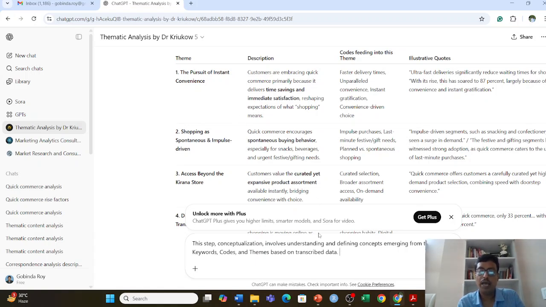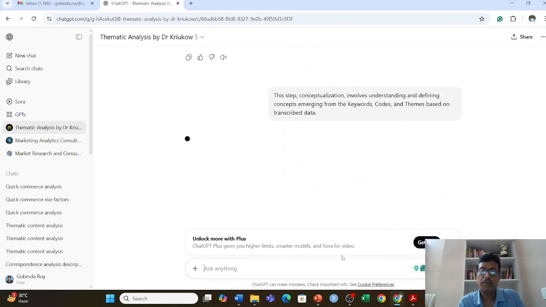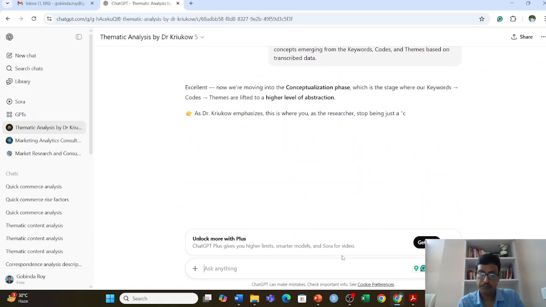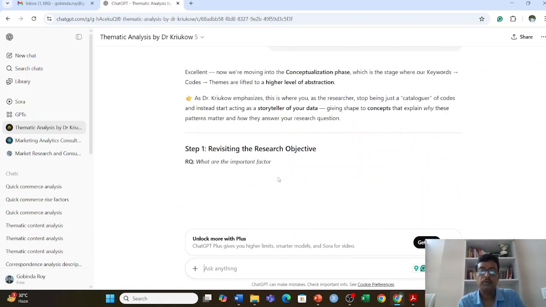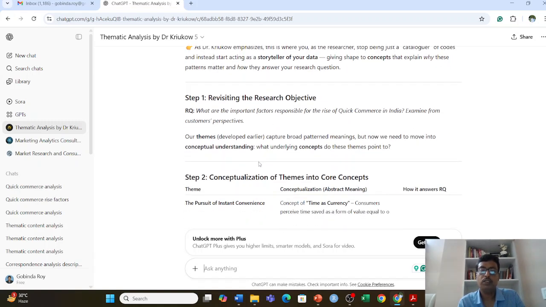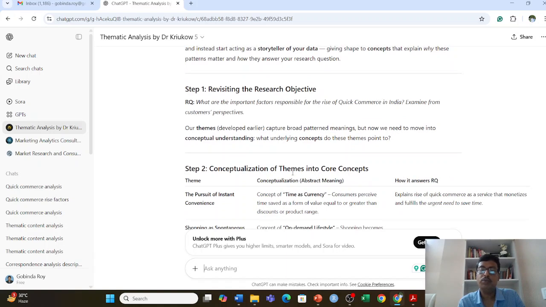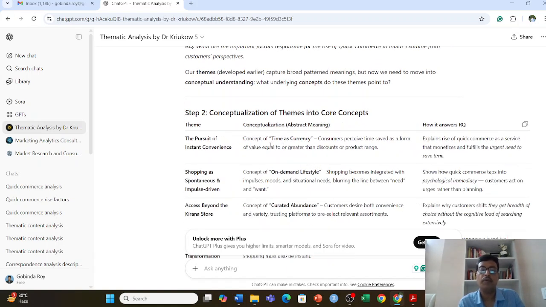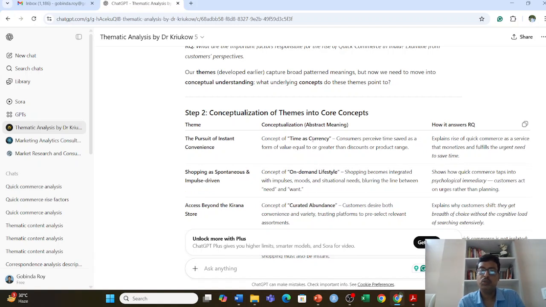Now once you have this, you have to conceptualize. Once I press it, it starts further conceptualizing, and you can see it start giving you the conceptualization of themes into core concepts. The themes conceptualization becomes more like constructs.